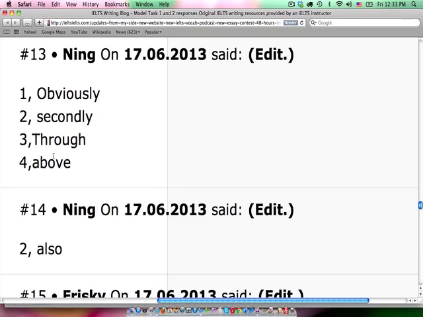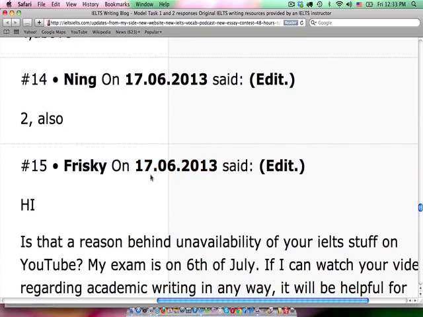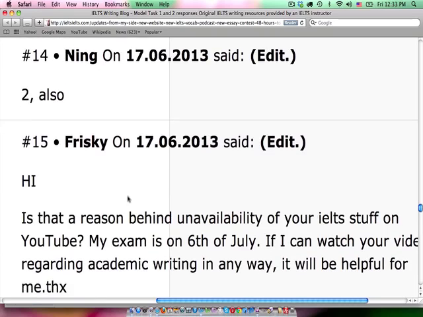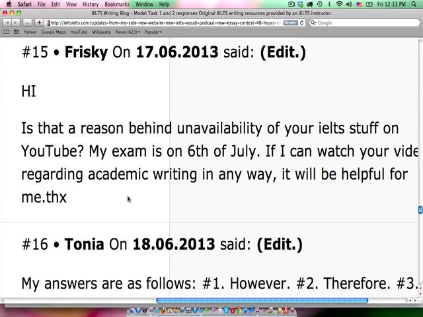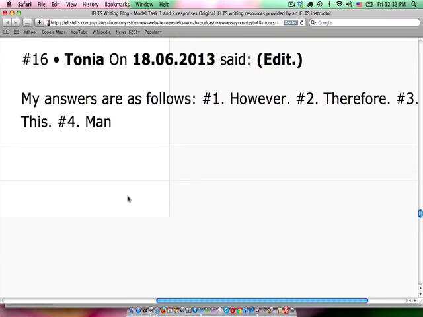Number 4, above. The positive nature of above. I know what you're trying to do here. You probably meant the above, like the space above, and that would work. So the positive nature of the above makes it clear that living with an animal. Okay, Ning, that would work if you were to have the above in there. Okay, and thanks for that suggestion. Ning had also, I think we talked about that word before. Okay, and Frisky is something that's unrelated. I'll get back to you later, Frisky.